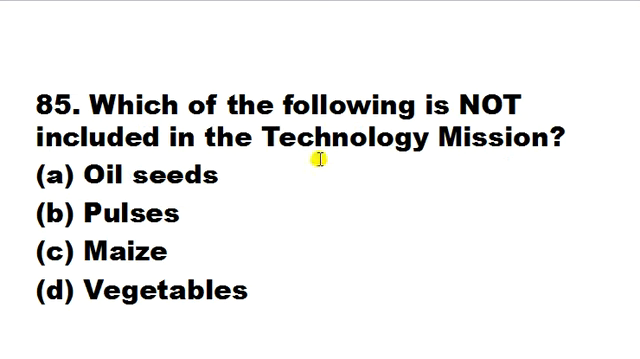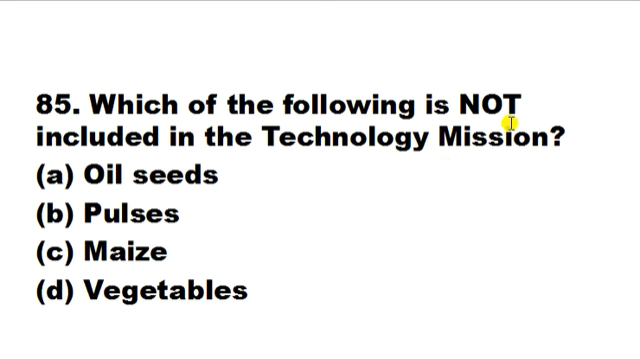Which of the following is not included in the technology mission? Oil seeds, pulses, maize, vegetables. So friends, जो technology mission था that was launched by the central government in 1986. इसको launch किया था और इसका main motto था to increase the production of oil seed and to reduce the import and achieve self sufficiency in edible oils.